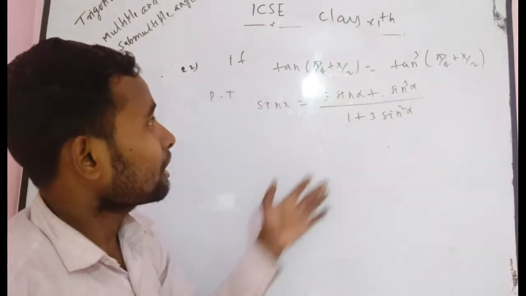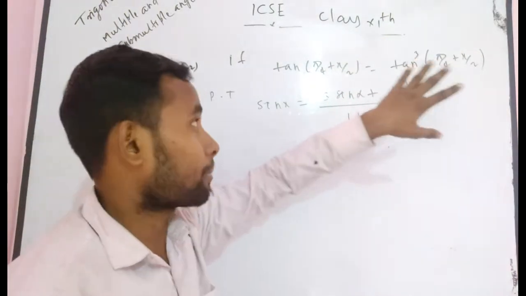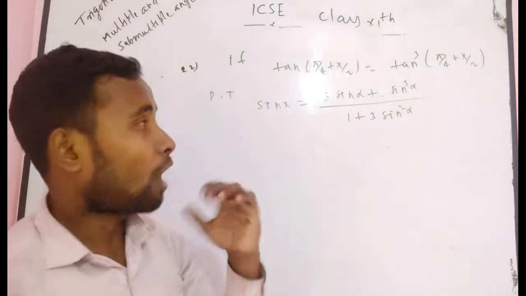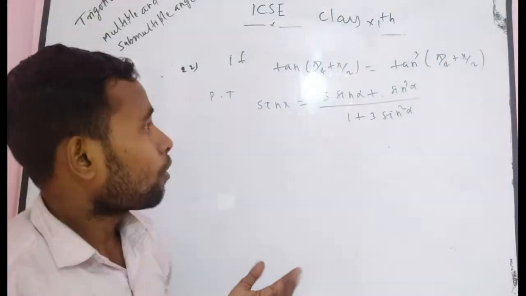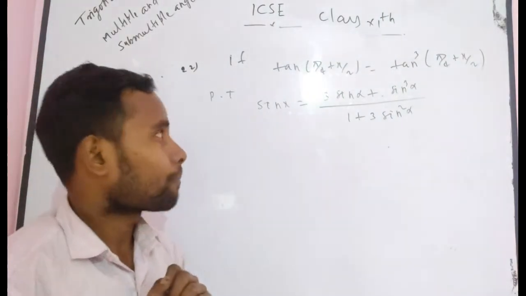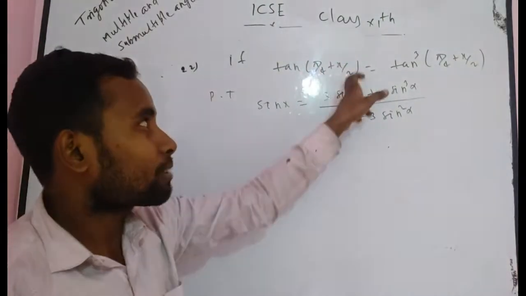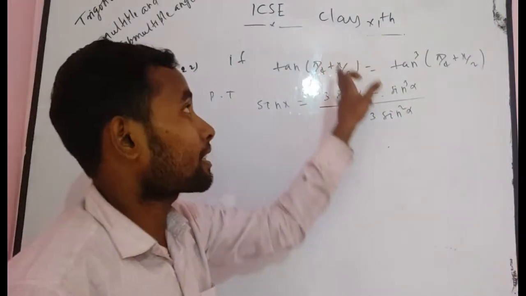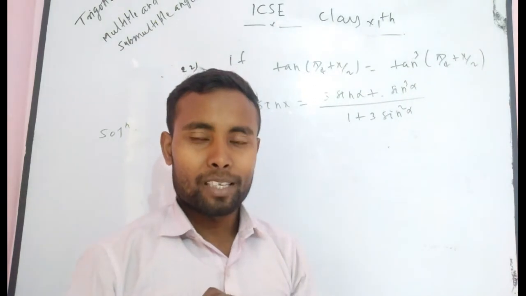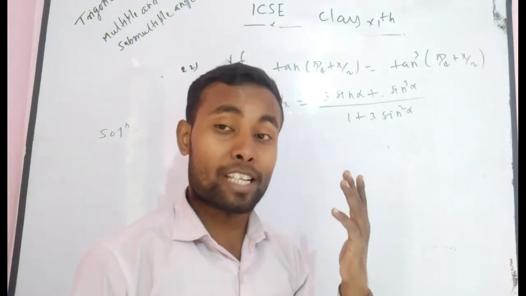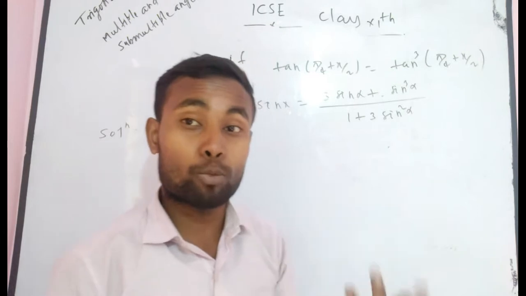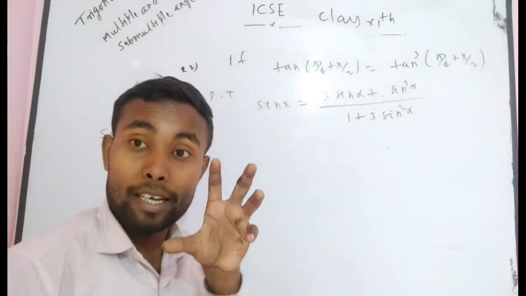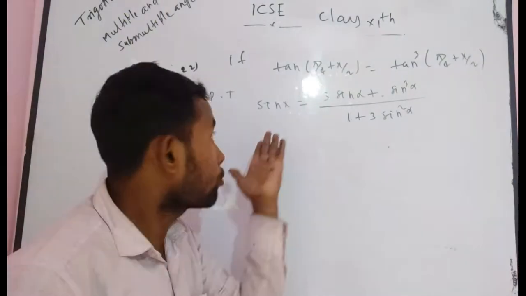Definitely you will think this is a big expression, that means tan pi by 4 plus x by 2 is equal to tan cube pi by 4 plus x by 2. How can you solve it? Now I want to tell you a simple matter. Do you know tan pi by 4 plus x by 2 is an amazing expression, because I already told you tan pi by 4 plus x by 2 can be converted as cos x by 2 plus sin x by 2 divided by cos x by 2 minus sin x by 2. If you convert it, definitely you get a surprising expression by which you can get sin x.